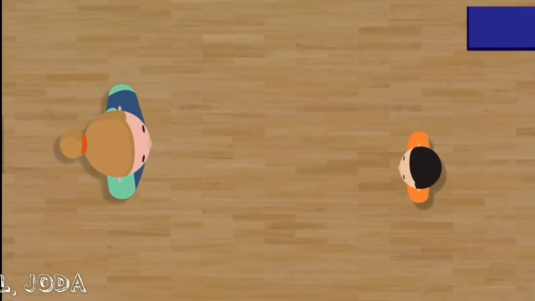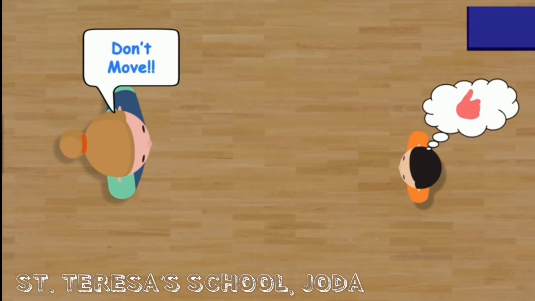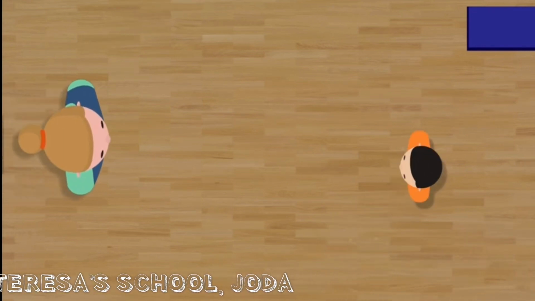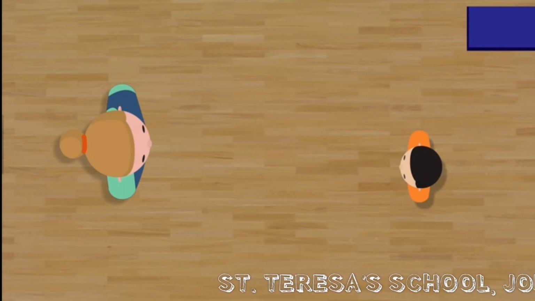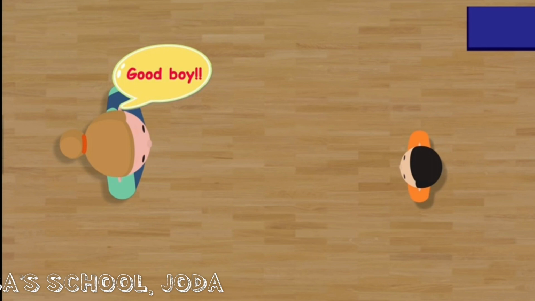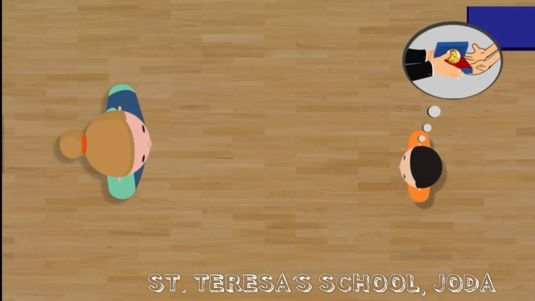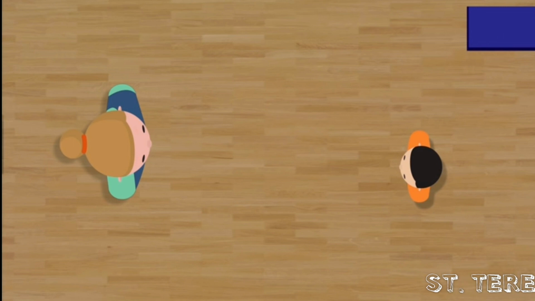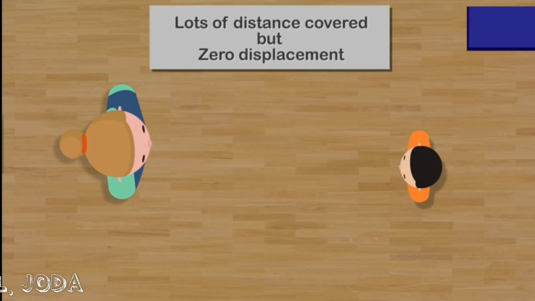Now, look at this example where a mother asks her son to quietly stay where he is while she takes a quick nap. So now the child runs back and forth many times and returns to the original spot before his mom wakes up. The mom wakes up and sees the child in the same spot. And as she hasn't observed what happened in the last few minutes, she assumes that the child has not moved. The child, being the future expert in physics, has in fact disobeyed her instruction and covered lots of distance, but at the same time, he can argue that he did follow her instructions: lot of distance covered but zero displacement.